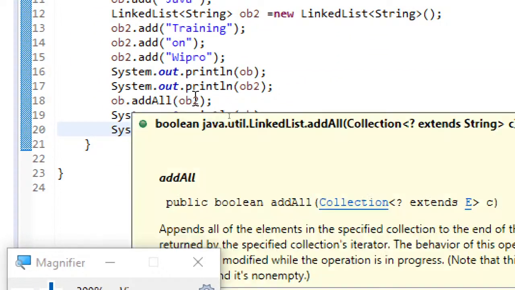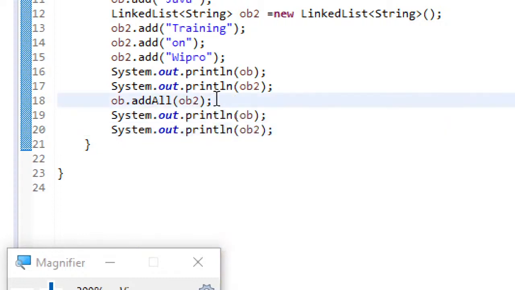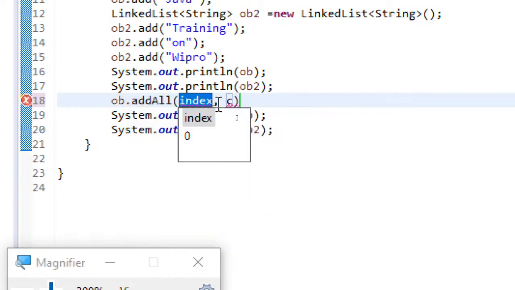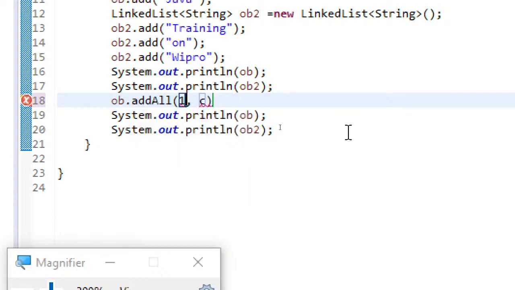Similarly, instead of writing addAll, you can also perform something like addAll with an int index. That means I can specify, let me just give 1, and then ob2, and then semicolon.